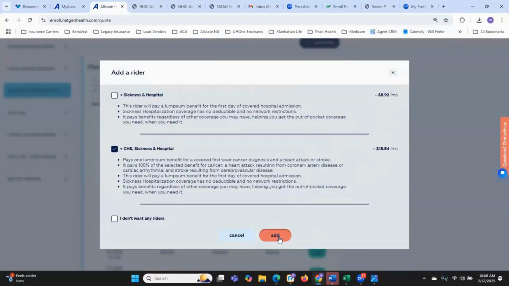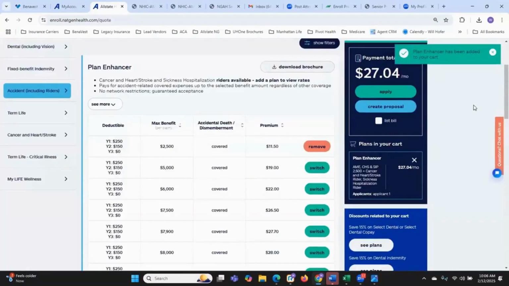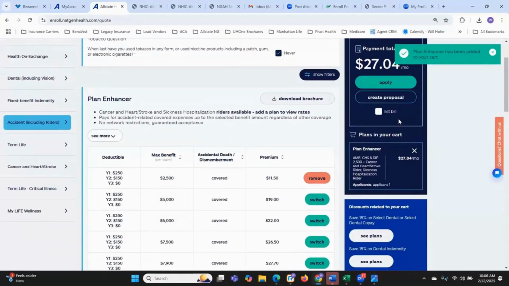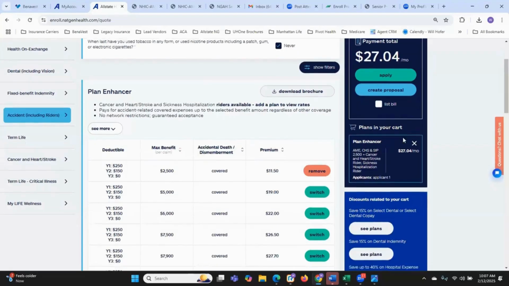So they have like that 360 coverage. Now you see for someone that's 35, non-smoker, in the state of Alabama, it's going to run them $27.04 a month. And that's going to cover their max out of pocket if they have an accident, God forbid, cancer, heart attack, stroke, or hospital sickness. Okay.